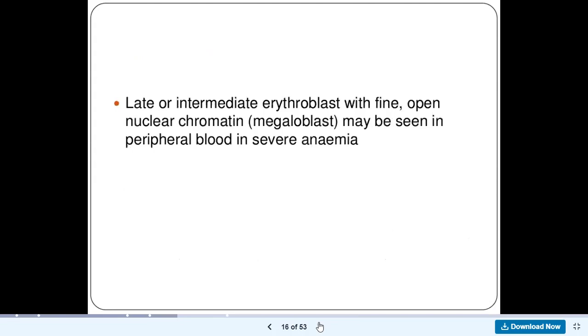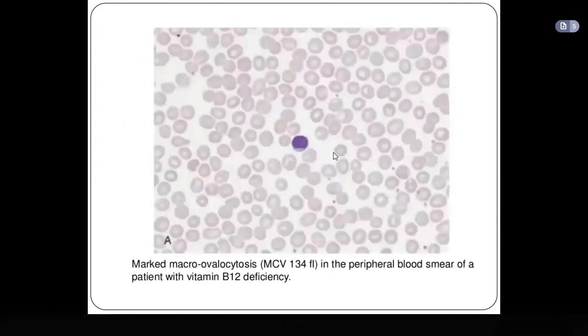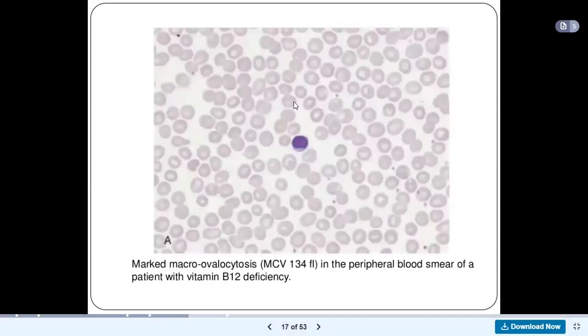I'll show you later. Now, late or intermediate erythroblasts with fine open nuclear chromatin, which I call megaloblasts, may be seen in the peripheral blood in severe anemia. So you can find megaloblasts in severe anemia. Okay, so now if you look at these, you can see these cells, right?